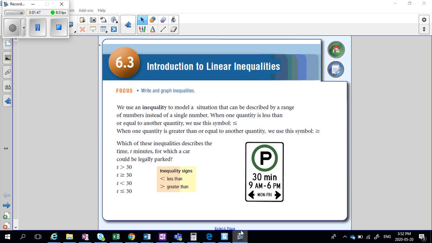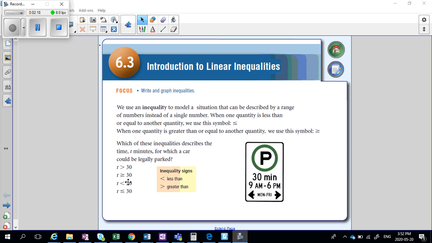Okay. So which of these inequalities describes the time t minutes? We're going to use a variable because we can have different values for which a car could be legally parked. Well, the first one's saying t is greater than 30. So that means any amount over 30 is good. So we know that's not the right answer. The second one says t is greater than or equal to 30. So that means 30 minutes is okay, or anything above that.